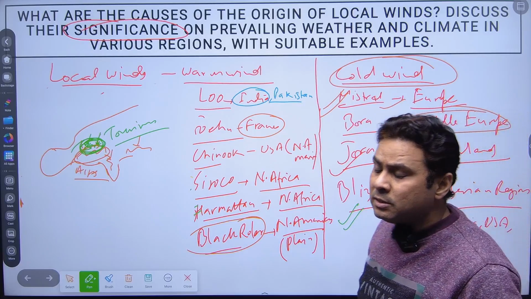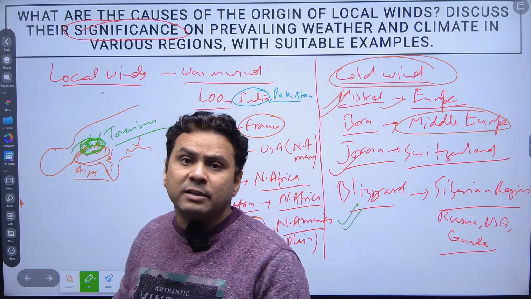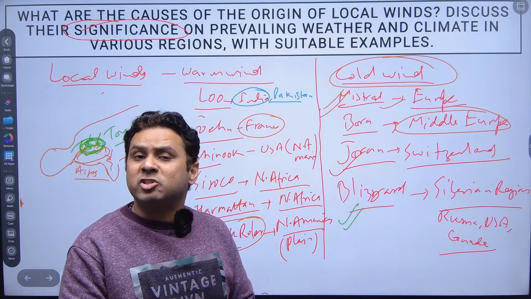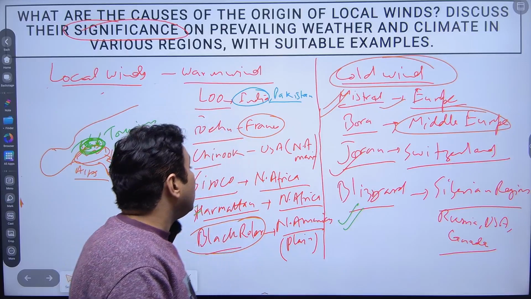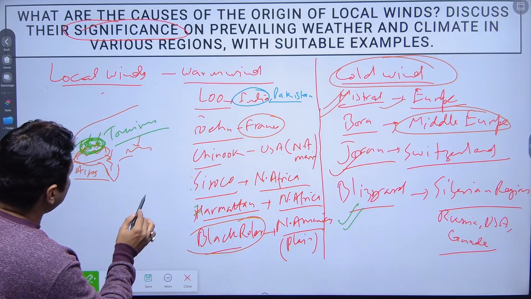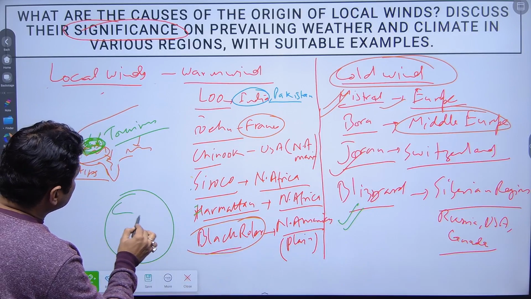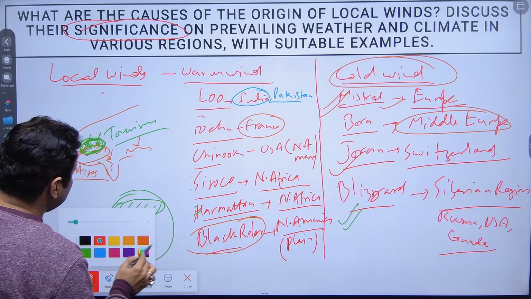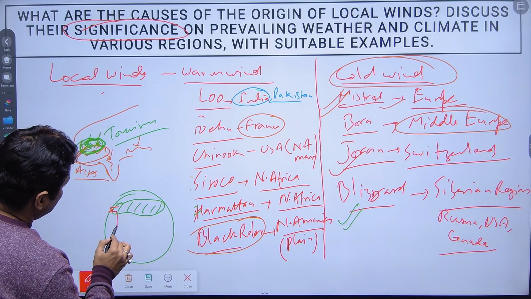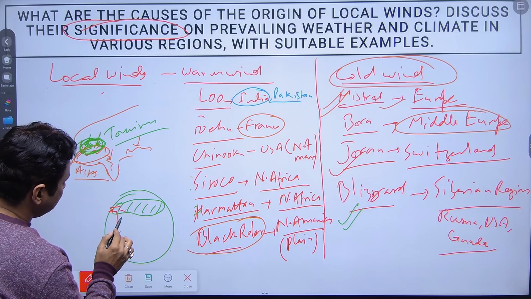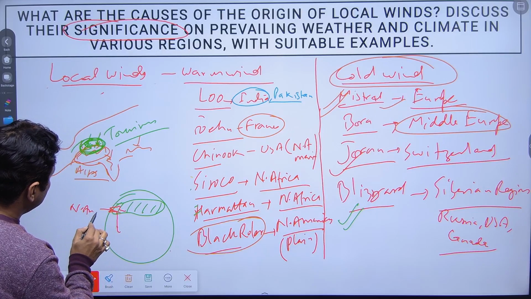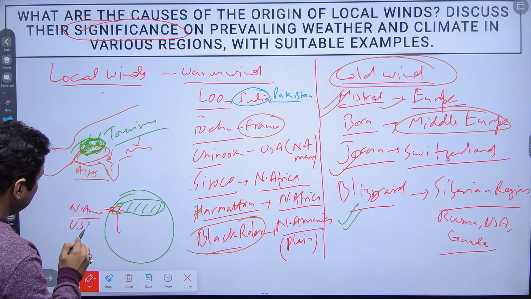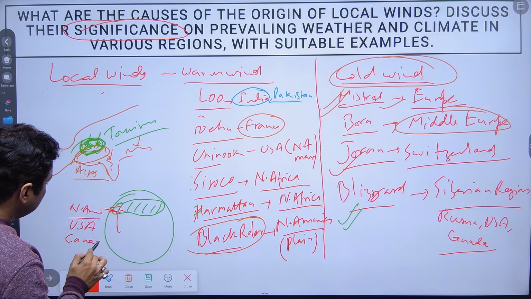Now we'll talk about the blizzard. How blizzard is prevalent in the regions of North America, especially in the Siberian region in Russia, right? So the blizzard, if you see the globe, is found in this particular area, and in this area you will see North America, especially USA, you will see Canada.